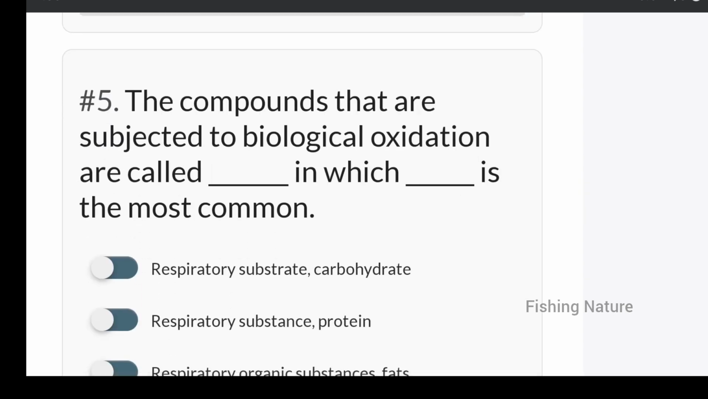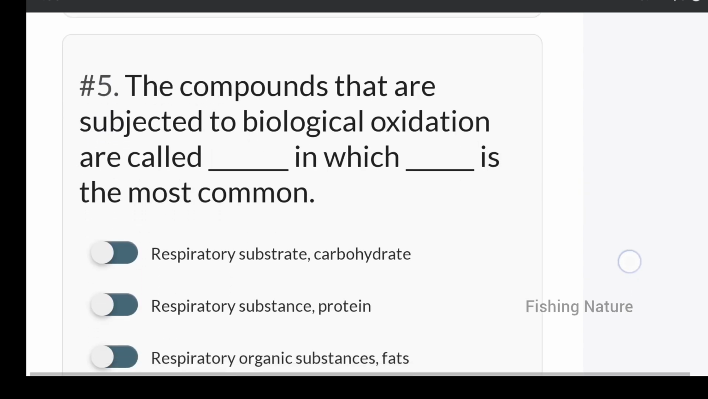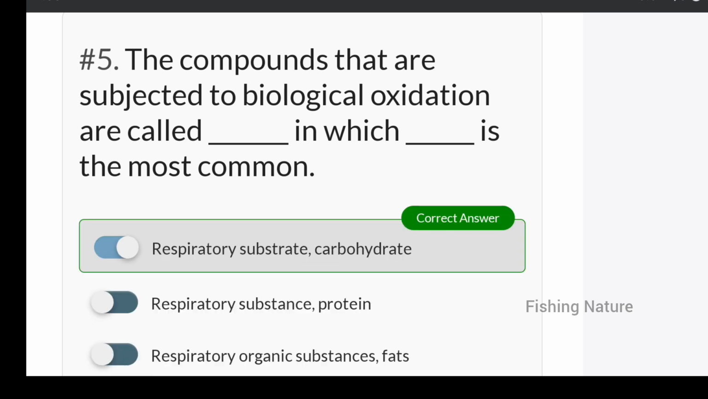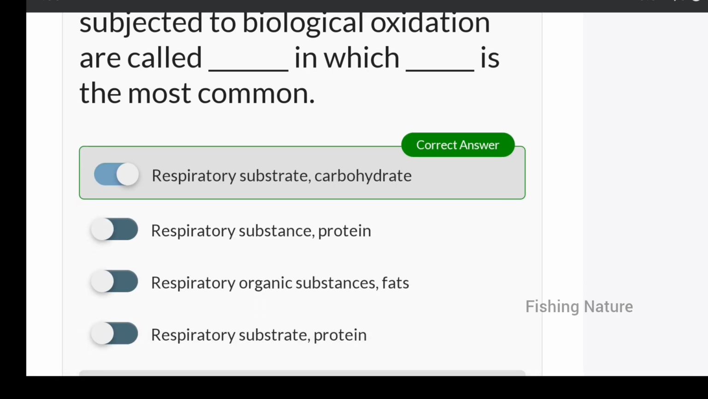Next, the compounds that are subjected to biological oxidation are called a dash, in which it is the most common: respiratory substrate and carbohydrate, or respiratory substance and protein, or respiratory organic substances, fats. Which is the correct option? Option A, respiratory substrate and carbohydrate.